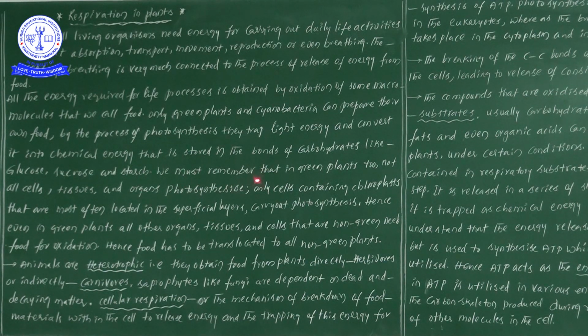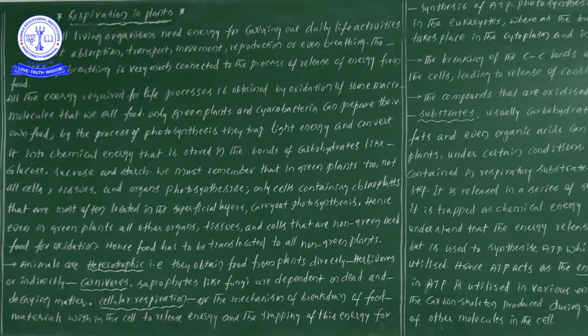Now here we must remember that even in green plants, not all cells, tissues and organs photosynthesize. Sir, does photosynthesis take place in all kinds of plant parts? No chance. Why? Suppose you see the roots: roots are present inside the ground, within the soil, so they are colorless, white in color. They are white because of the absence of chloroplasts.